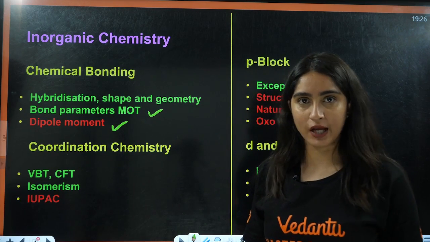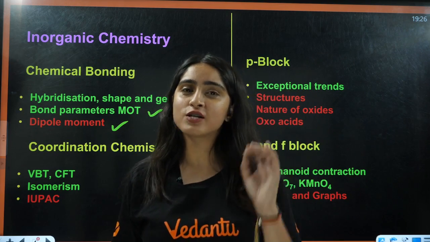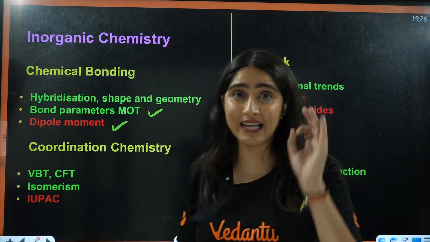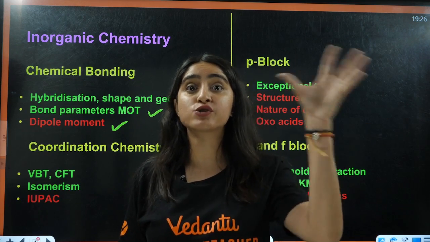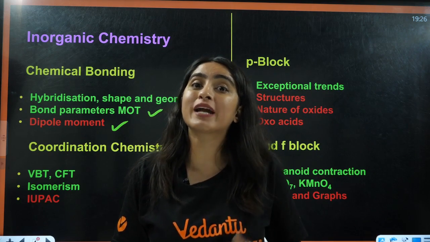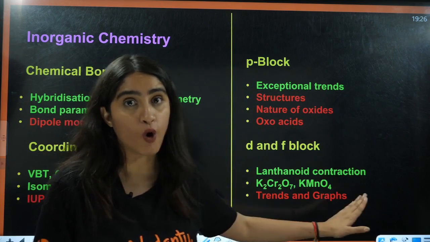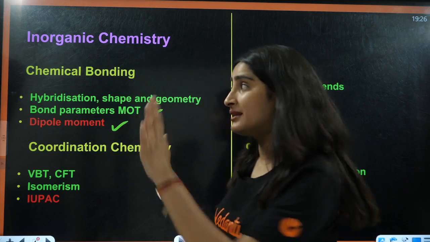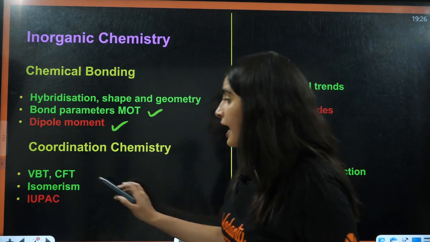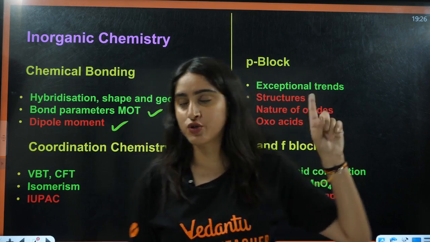Next is coordination chemistry. If you want to leave some of inorganic, at least do these two chapters, because they require less time and the questions are based on theories, so you don't have to cram that much. But in block chemistry, you have to cram a lot, because there you have exceptional trends, values, all these things, though those are theory-based questions too. So I would highly advise you firstly do these two, then jump to block chemistry.